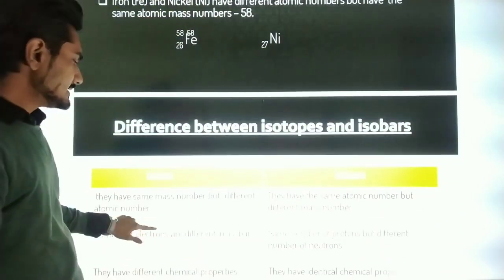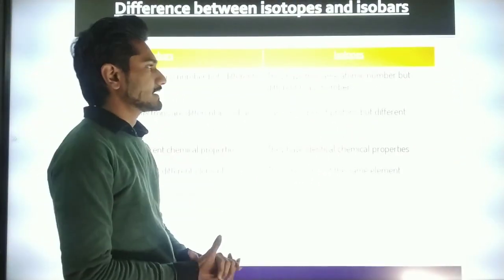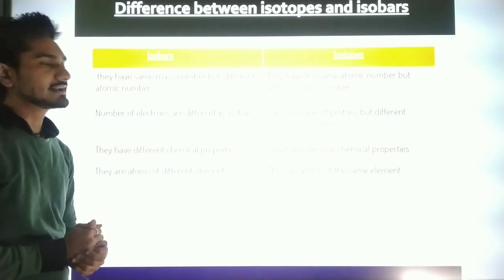Here is the difference between isotopes and isobars that you have to write in the homework.